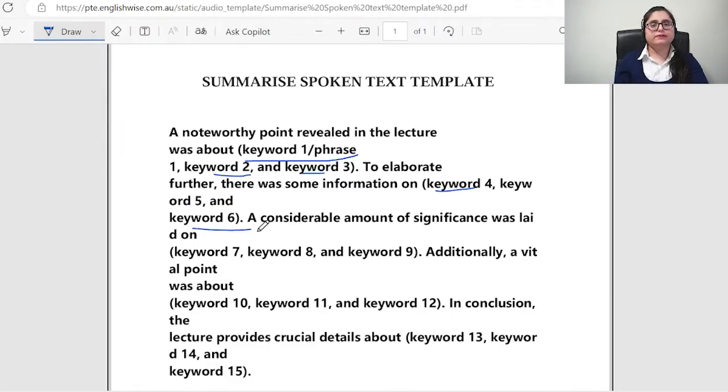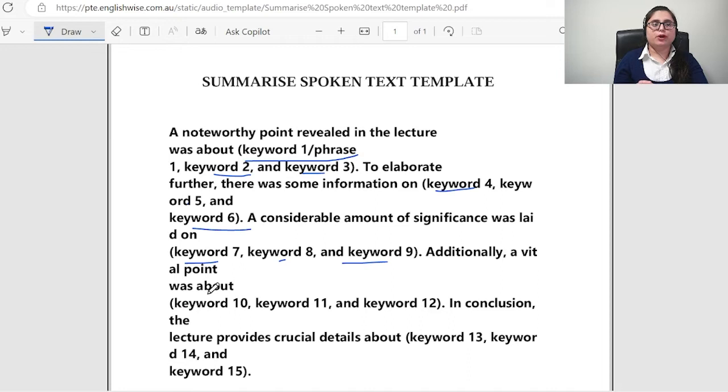Make sure your keywords are meaningful. You cannot write single keywords like picture. It should be beautiful picture, colorful picture, that makes good sense and gives you a meaningful word. Write the line: a considerable amount of significance was laid on, then keyword 7, 8, and 9.